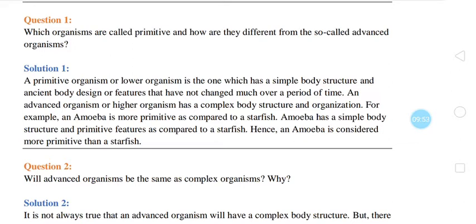ancient body design or features that have not changed much over a period of time. An advanced organism or higher organism has a complex body structure and organization. For example, an amoeba is more primitive as compared to starfish. Amoeba has a simple body structure and primitive features as compared to starfish. Hence, an amoeba is considered more primitive than starfish. So, this is the answer.